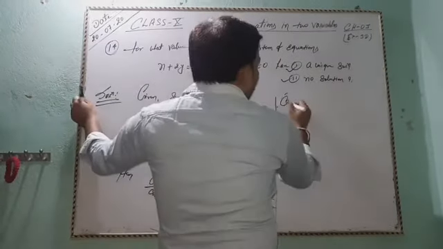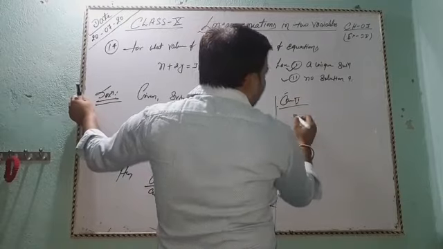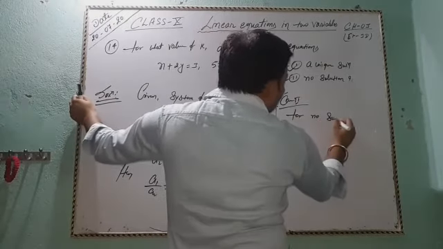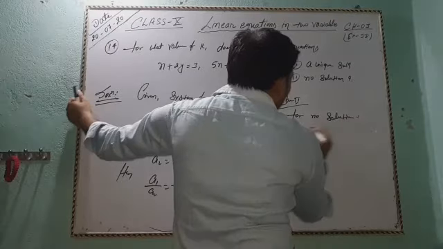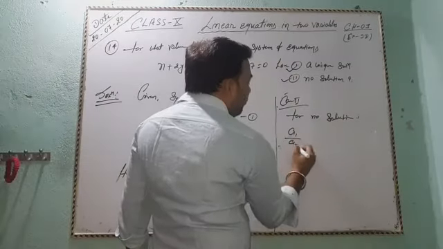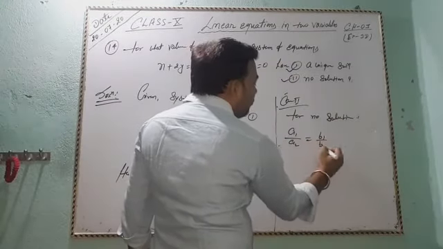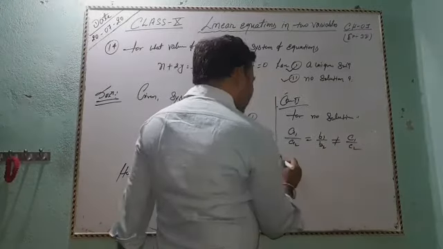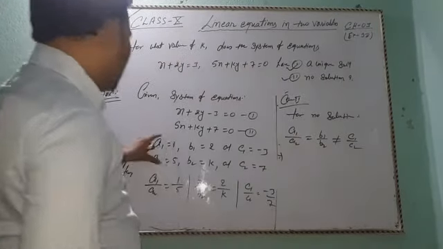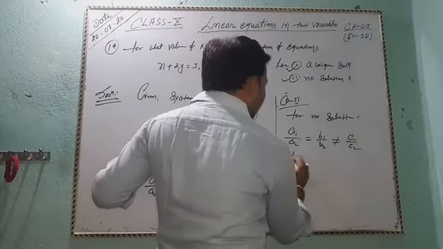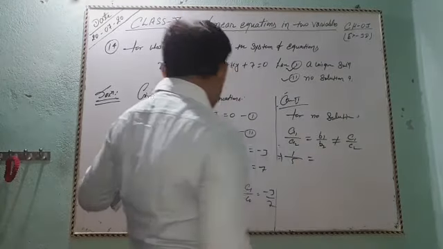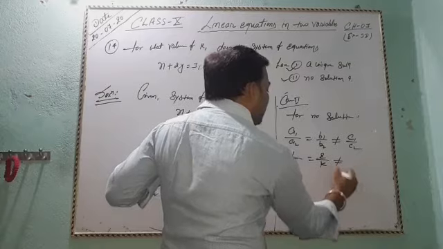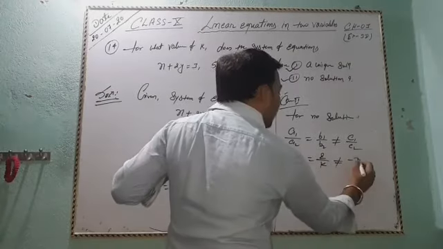Okay, case 2, for no solution: a1 by a2 equal to b1 by b2 not equal to c1 by c2. This implies 1 by 5 equal to 2 by k and not equal to minus 3 by 7.